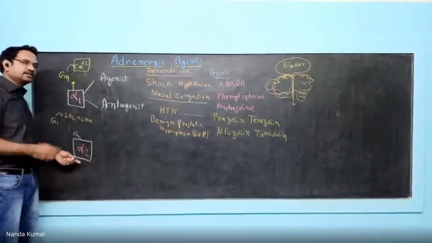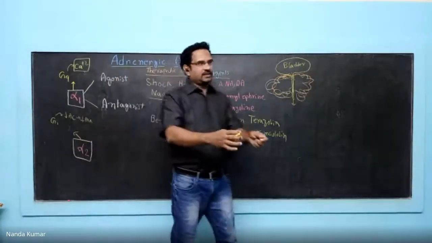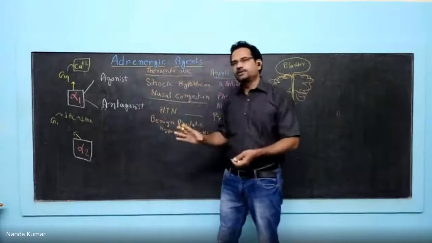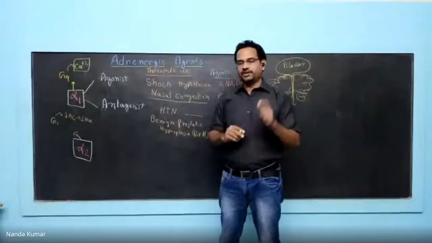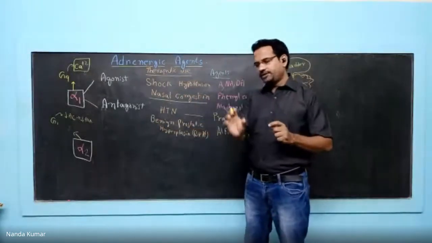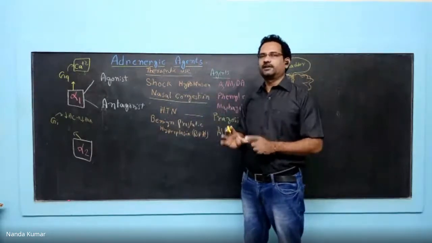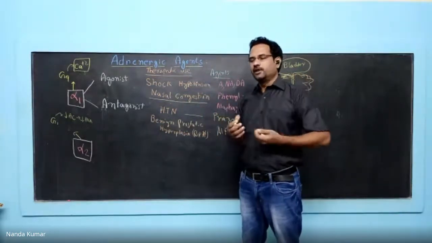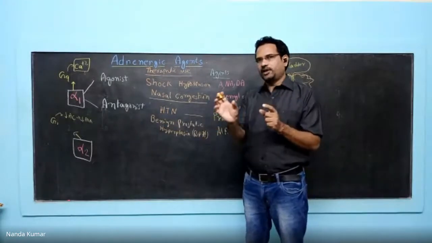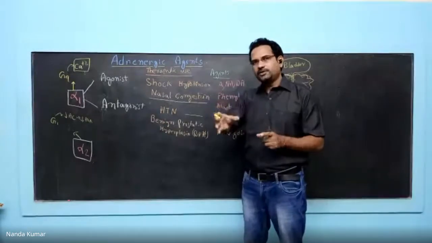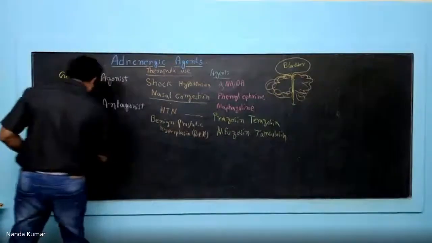So this is an autoreceptor, meaning the neuron from which noradrenaline is released contains the alpha 2 receptor. And the alpha 2 receptor is responsible for negative feedback inhibition. That means the noradrenaline binds to the alpha 2 receptor and inhibits the biosynthesis of noradrenaline. This is called negative feedback inhibition. So if you use an agonist, a drug having similar action like noradrenaline at this receptor, it also inhibits biosynthesis of noradrenaline.